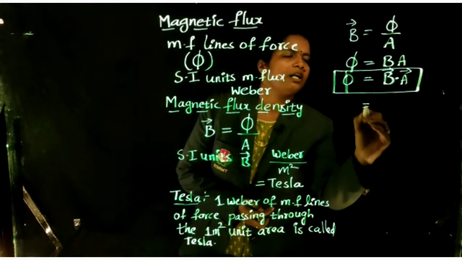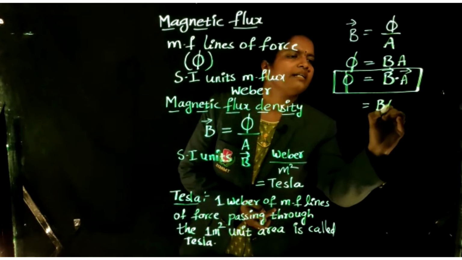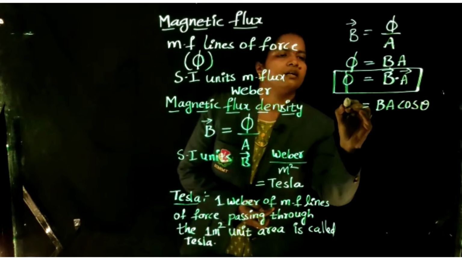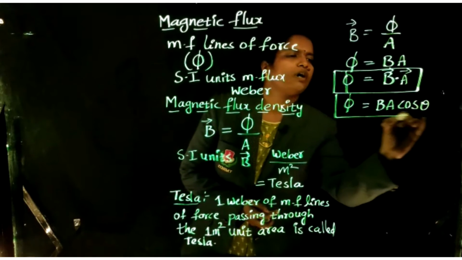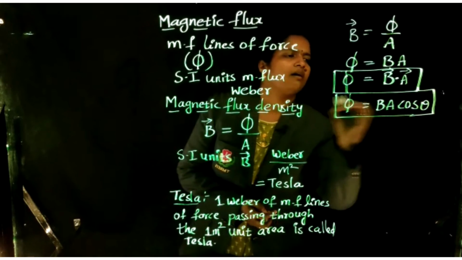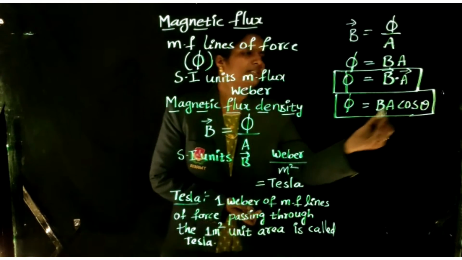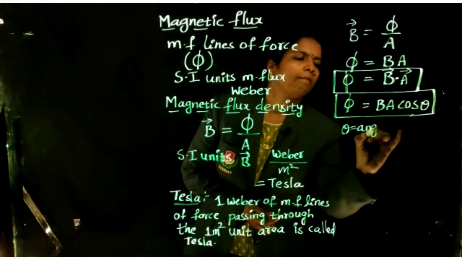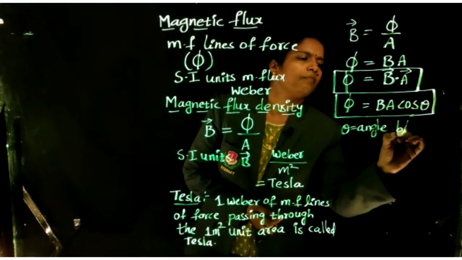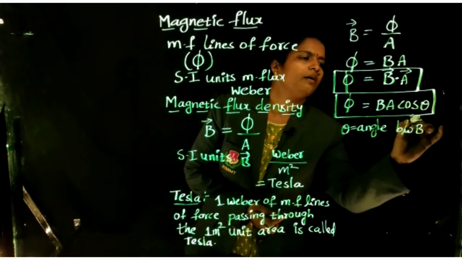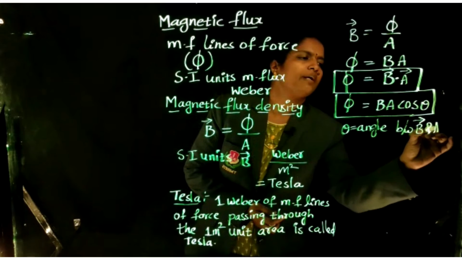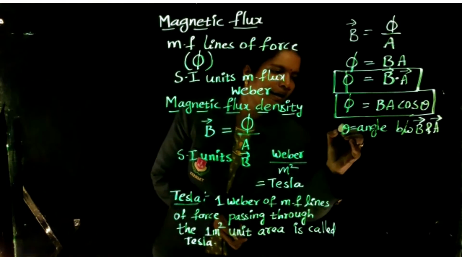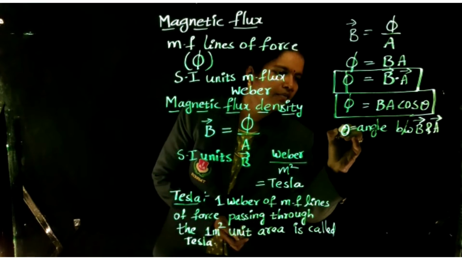When we expand the dot product, the formula is BA cos theta. Here theta is the angle between the B bar and A bar vectors.